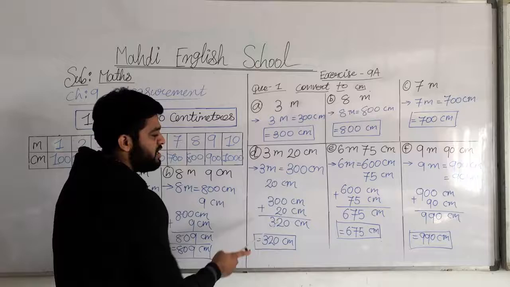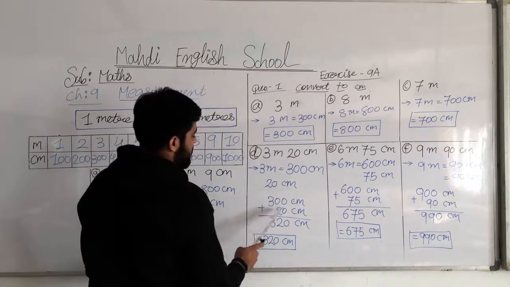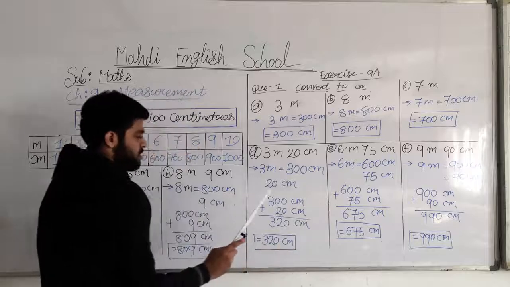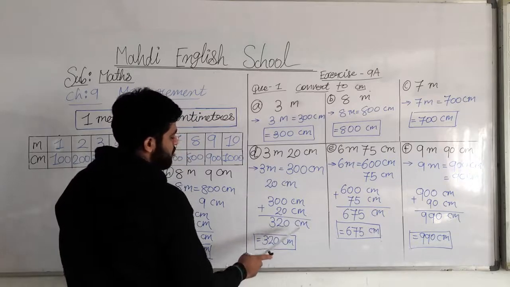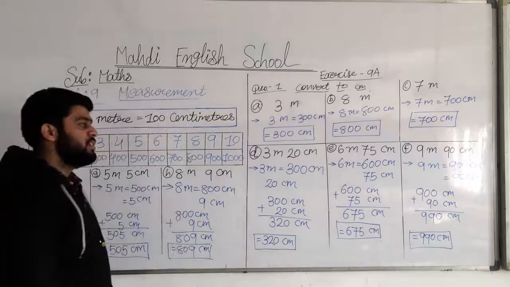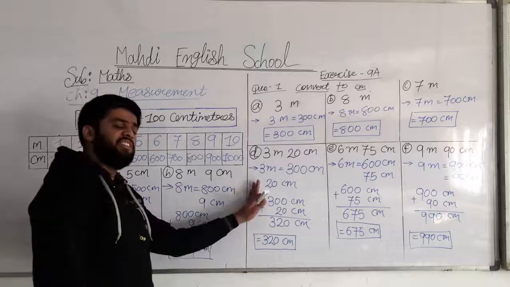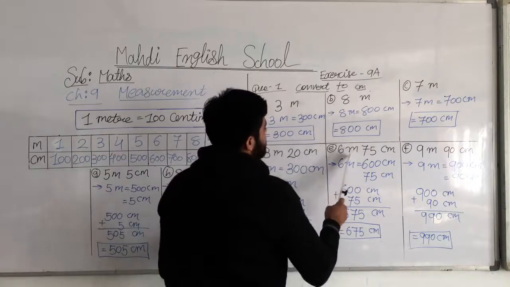So what do we do in the next step? 300 centimeter plus 20 centimeter. What is the answer, my dear students? 320 centimeters. Okay, this is question number B. Now we will move on to question number A.